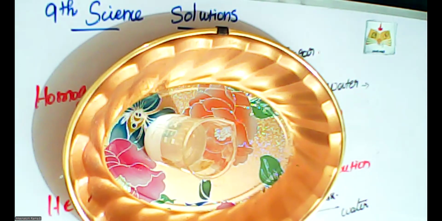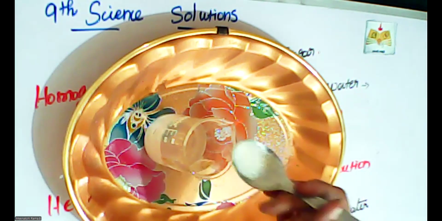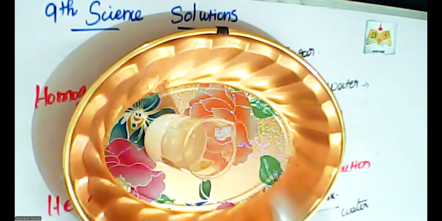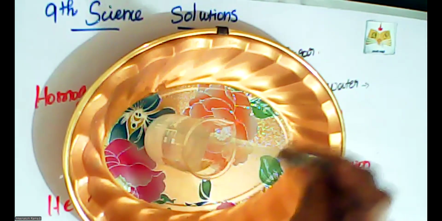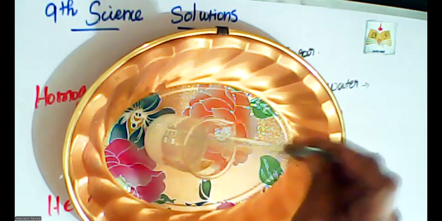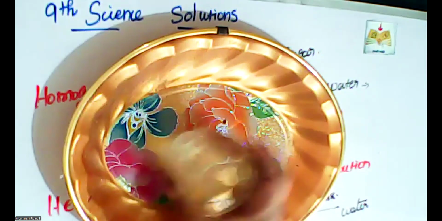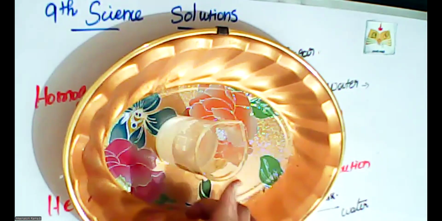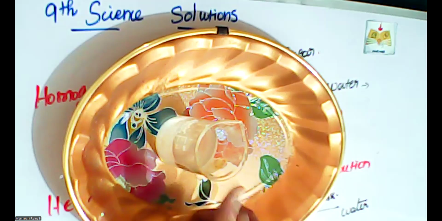One more solute. This is the cubical sugar. I'm going to add it to this beaker and stir gently. The sugar also dissolves in this beaker. Just wait a few minutes.